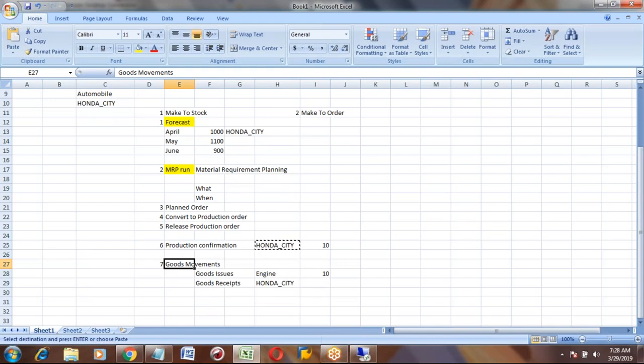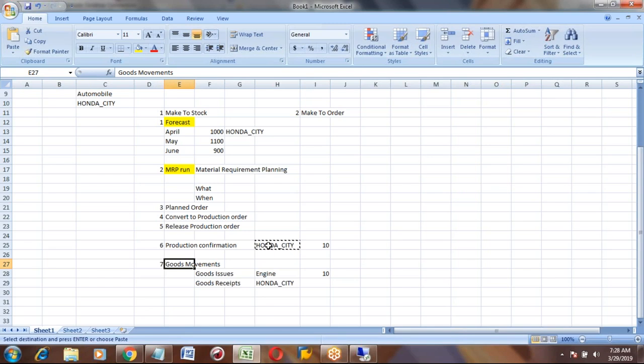So the goods movement is the last step in this production cycle. Goods movement is nothing but the components you consumed for the whole manufacturing.